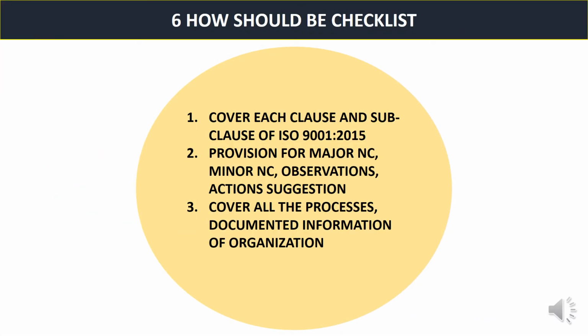How should be checklist? So this is one of the important part of video. Cover each clause and subclause of ISO 9001 2015. Provision for major nonconformity, minor nonconformity and observations, action suggestions. Cover all the processes, documented informations of organizations. So a checklist should cover all these 3 points.